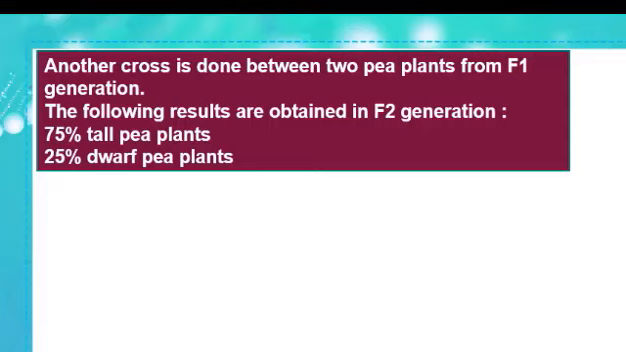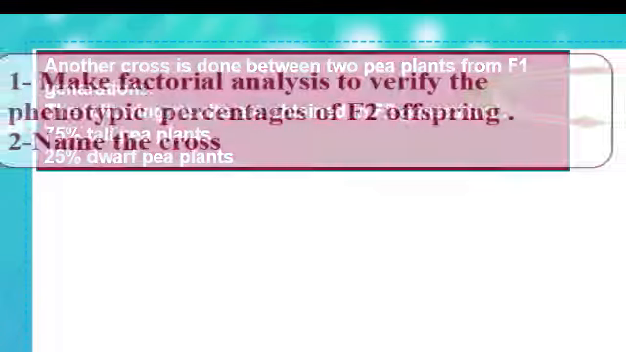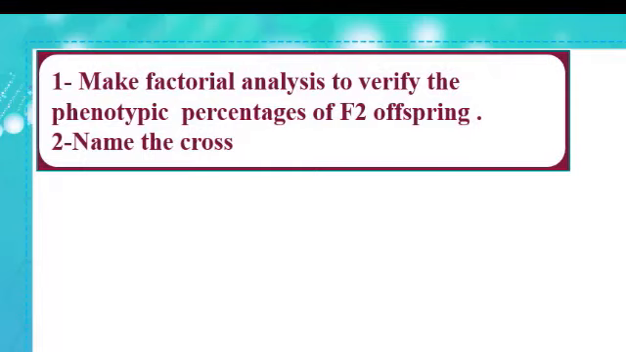Another cross is done between two pea plants from the first generation. The following results are obtained in F2 generation. 75% are tall pea plants, while 25% are dwarf pea plants. The questions are: make factorial analysis to verify the phenotypic percentages of F2 offspring. The second question is to name the cross.